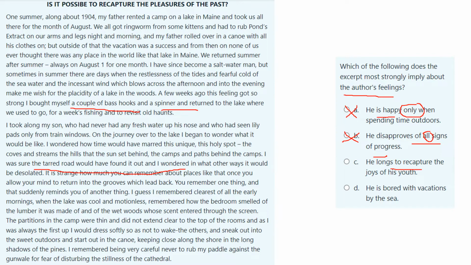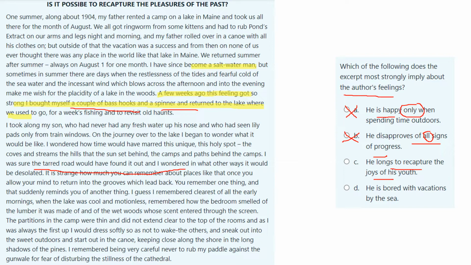C, he longs to recapture the joys of his youth, or he is bored with vacations by the sea. Well, it says that a few weeks ago, he got this feeling so strong that he bought some hooks and went to the lake where he used to go. He's been going saltwater fishing, that means fishing by the sea, but recently he wanted to go back to the lake where he went as a child.